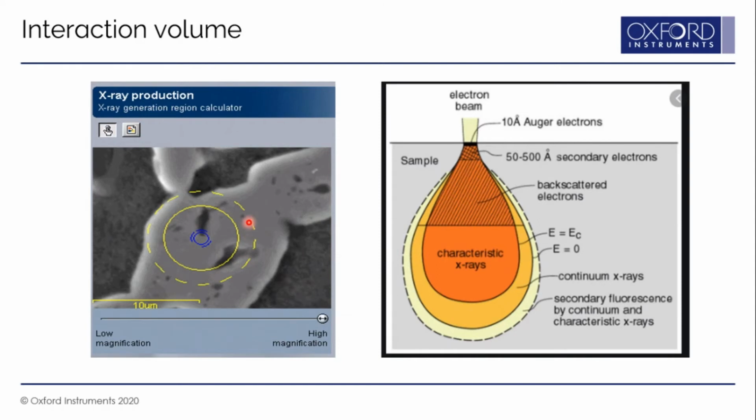This excitation volume depends upon two things. One is your accelerating voltage, but second, it also depends upon the density of material present in the sample. For high density material, the interaction volume is smaller, so the excitation volume is limited to this blue circle here. In low density material, the interaction volume is quite large. So the area under this yellow circle is the area which gets influenced by the electron beam in a low density material.